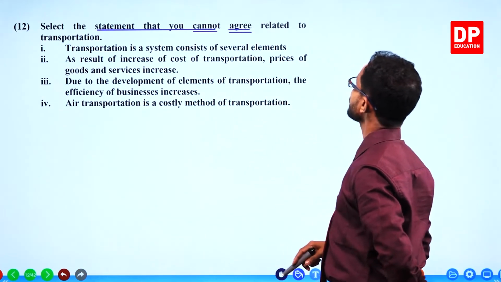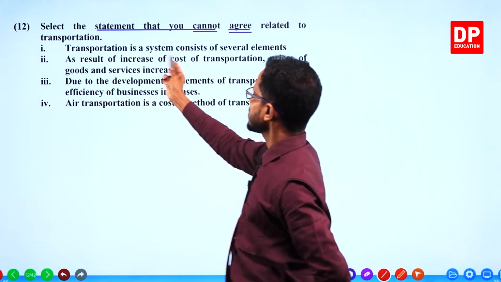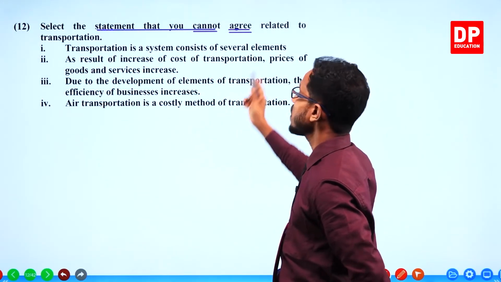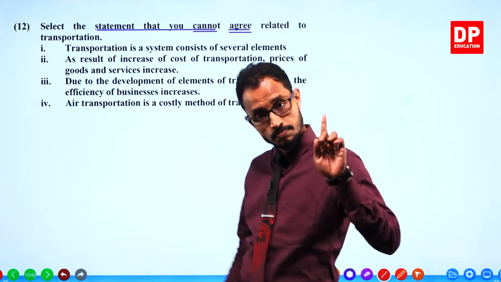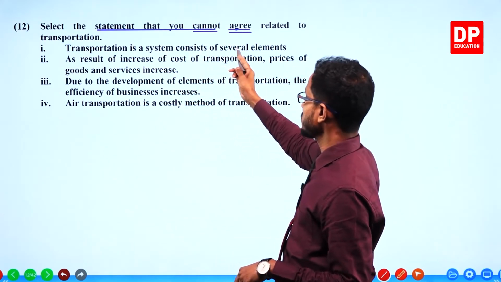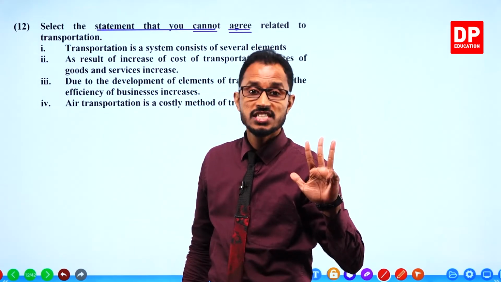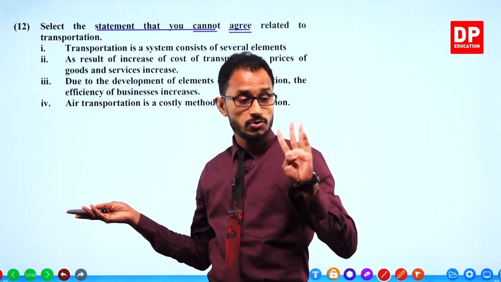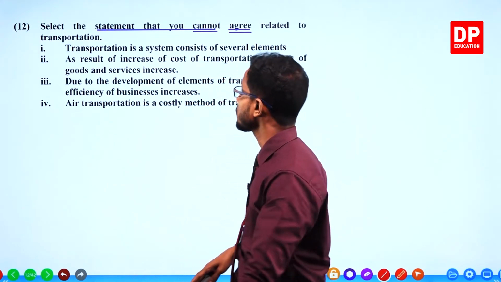First one. Transportation is a system consisting of several elements. It's true. We have to agree. No doubt about that. Transportation is a system having several elements: way, medium, power, terminal. Four factors. Okay, that is true.